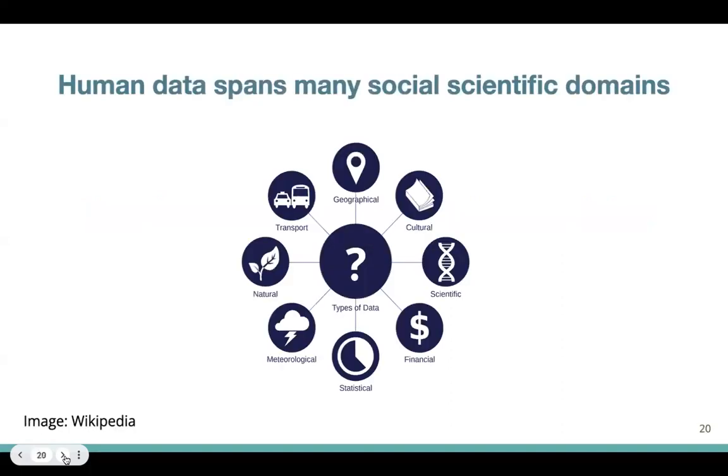Whereas we did focus on population data in the example today, we have talked in previous sessions that human data spans many different and diverse social scientific domains. So the data is not just about how many humans are alive, it can be about many other things.